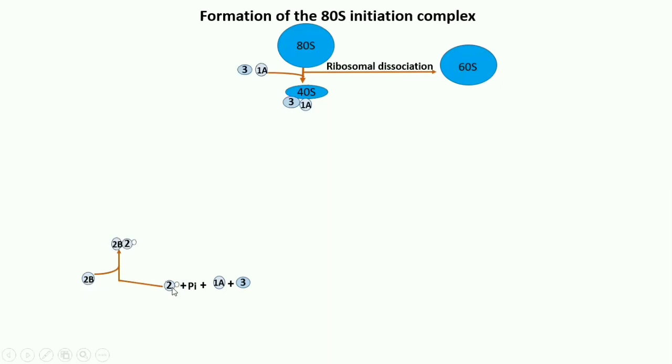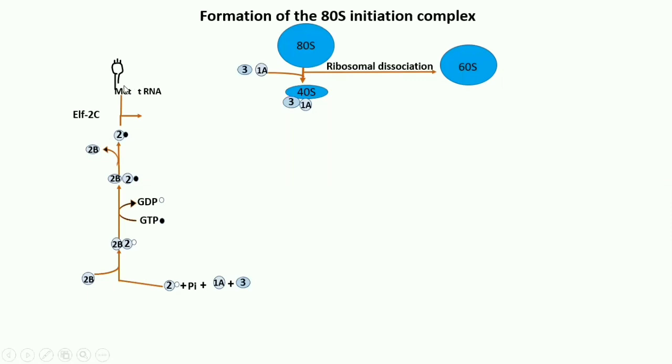Now 2A, if you see, is empty. The reason is it is not bound with GTP, so it has been shown as NT. Now with the black dot, it is shown that GTP will give its energy for this process. So now it is 2B, and with 2, this will then form the initiation factor 2C, and along with methionine tRNA.